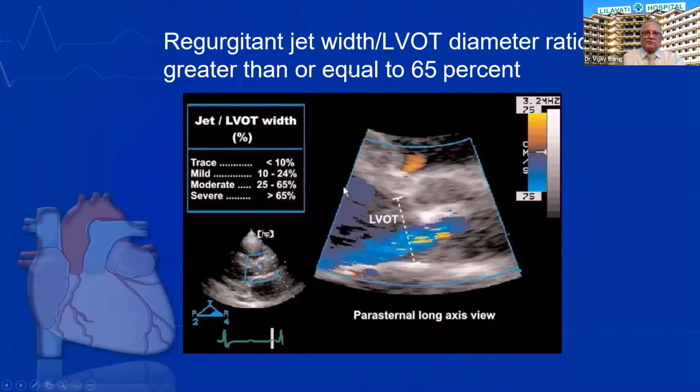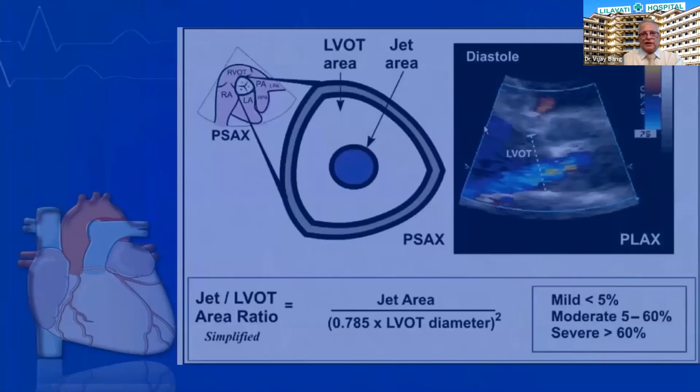But quantitative assessment of AR is also possible on echo, and for that we need to measure the regurgitant jet width upon the LVOT diameter. If it is more than 65%, it's severe, moderate 25 to 65%. Similarly, jet area upon LVOT area, with this formula we can derive the significance of the AR, and severe will have more than 60%